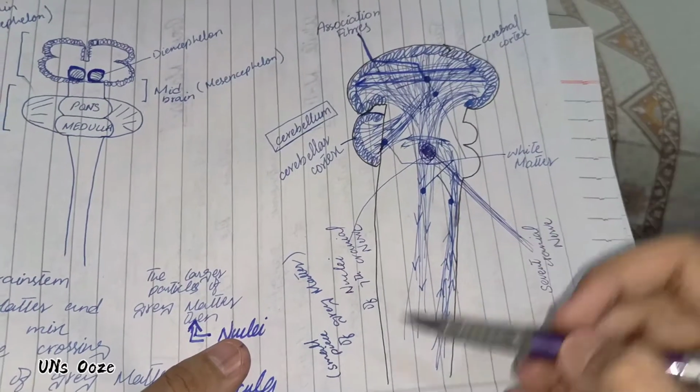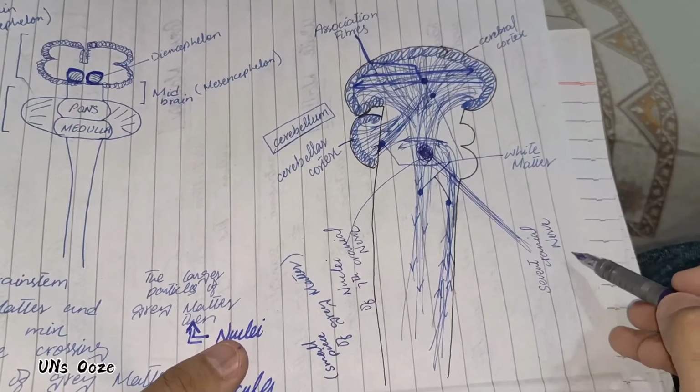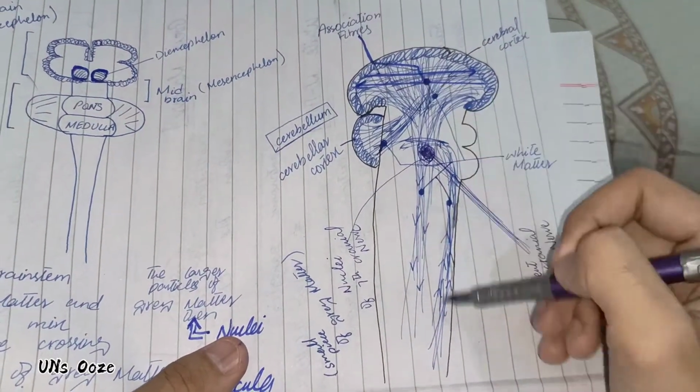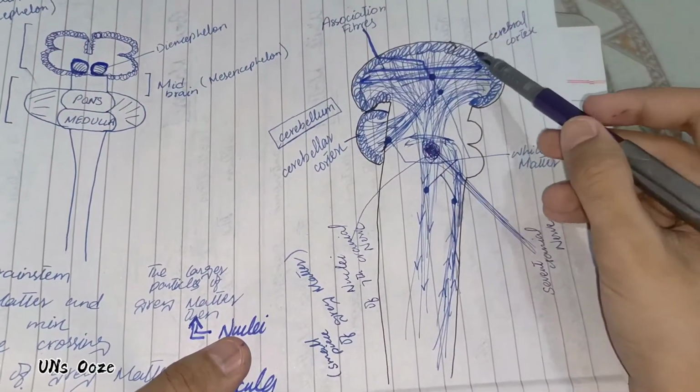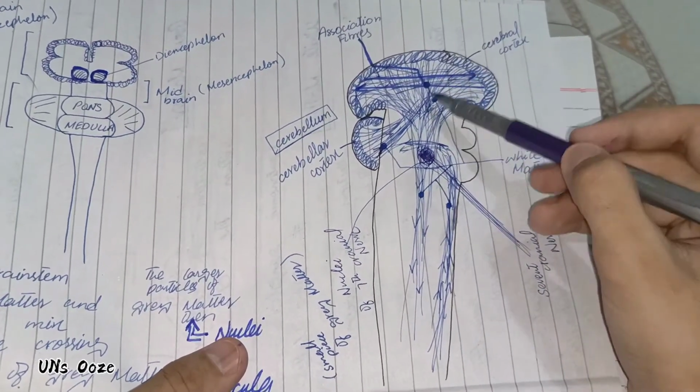Like if someone has touched your foot, the information travels from the foot upwards, and then the brain takes the necessary action, so it will generate impulses towards the foot.